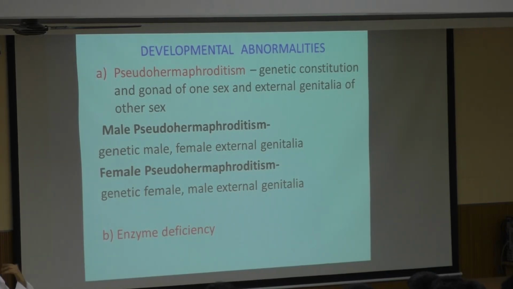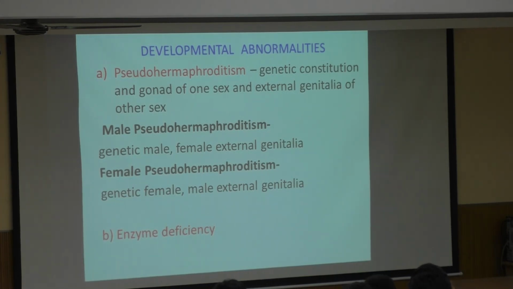So both the gonads have to be there. But here we say it is a pseudo-hermaphrodite because the gonad is something else, the phenotypic or the genetic sex is something else. In male pseudo-hermaphrodite, the male terminology stands for the genetic makeup. So when we say male pseudo-hermaphrodite, it means genetically it's a male, but the genitalia or phenotypically they are females. If we use the term female pseudo-hermaphrodite, it is genetic female, but genitalia or phenotypically it is of a male type.